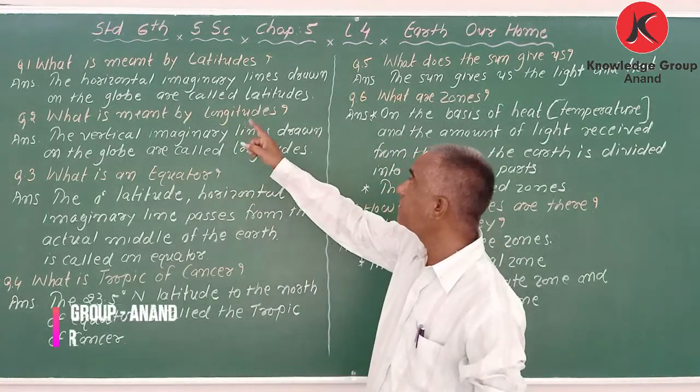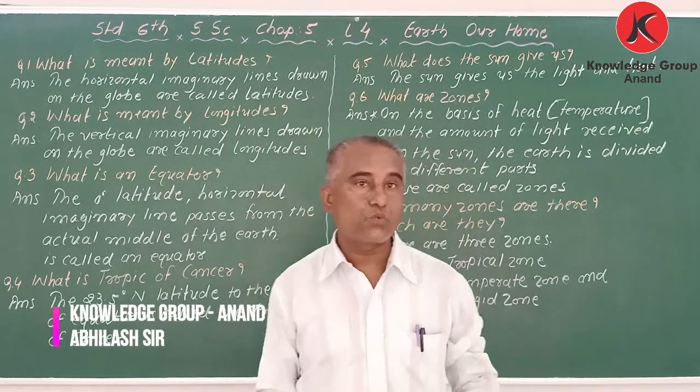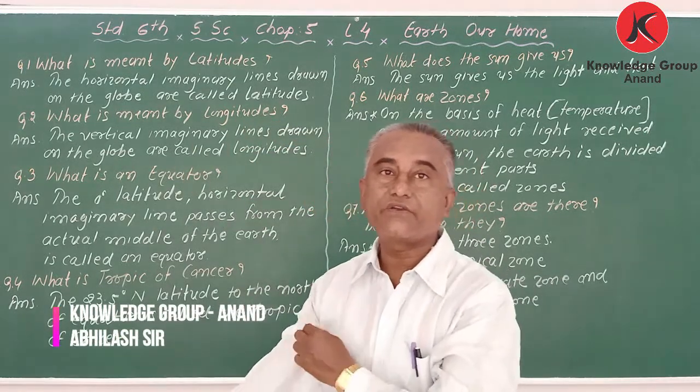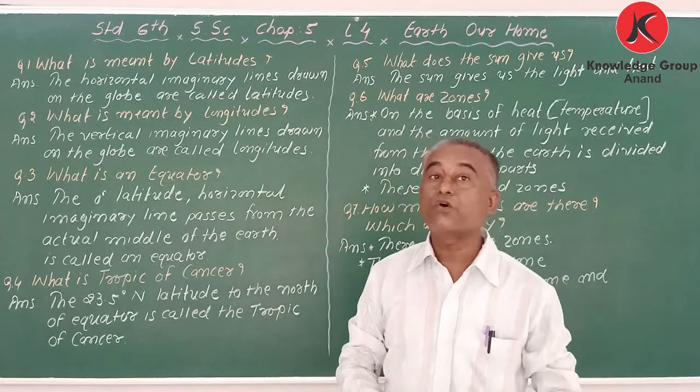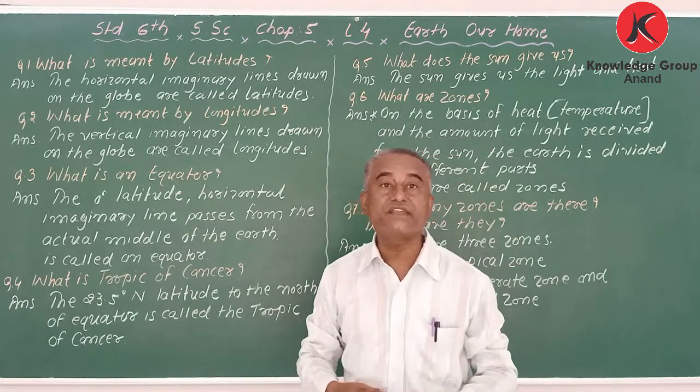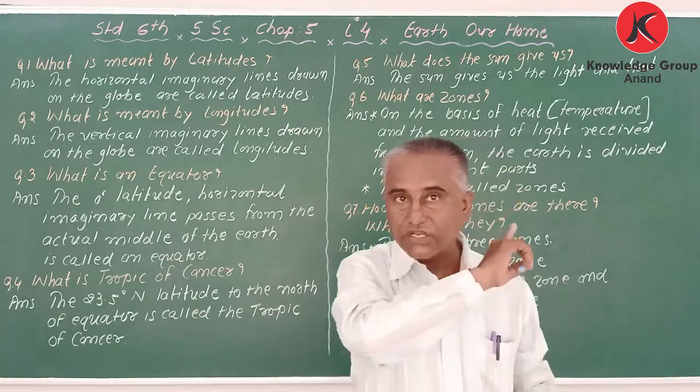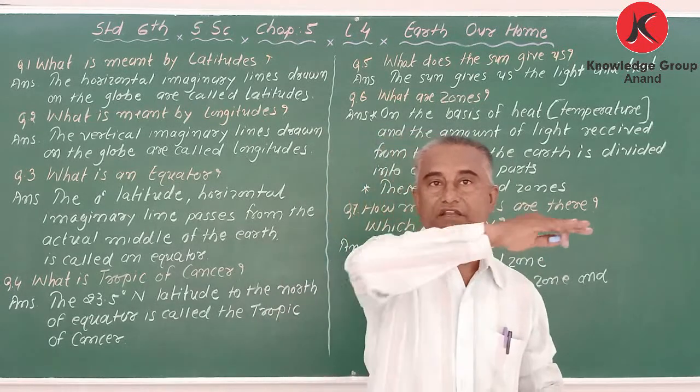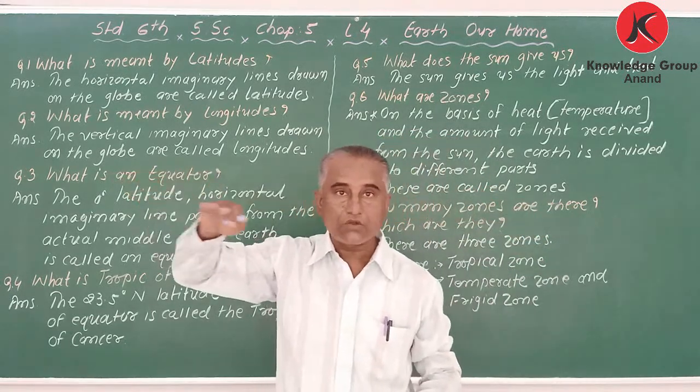What is meant by latitudes? I already explained. The horizontal imaginary lines, which means sleeping lines, drawn on the globe are called latitudes. My dear students, latitudes are full circles.